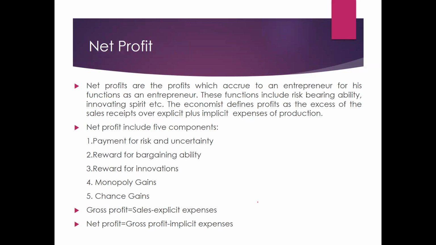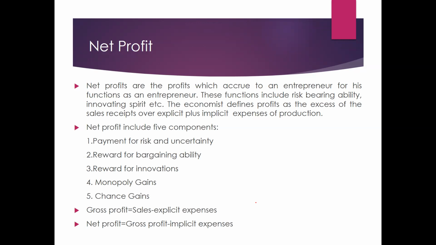Then we come to the next concept, net profit. Net profits are the profits which accrue to an entrepreneur for his functions as an entrepreneur. These functions include risk bearing ability, innovative spirit, etc. The economist defines profit as the excess of the sales receipt over explicit plus implicit expenses of production.